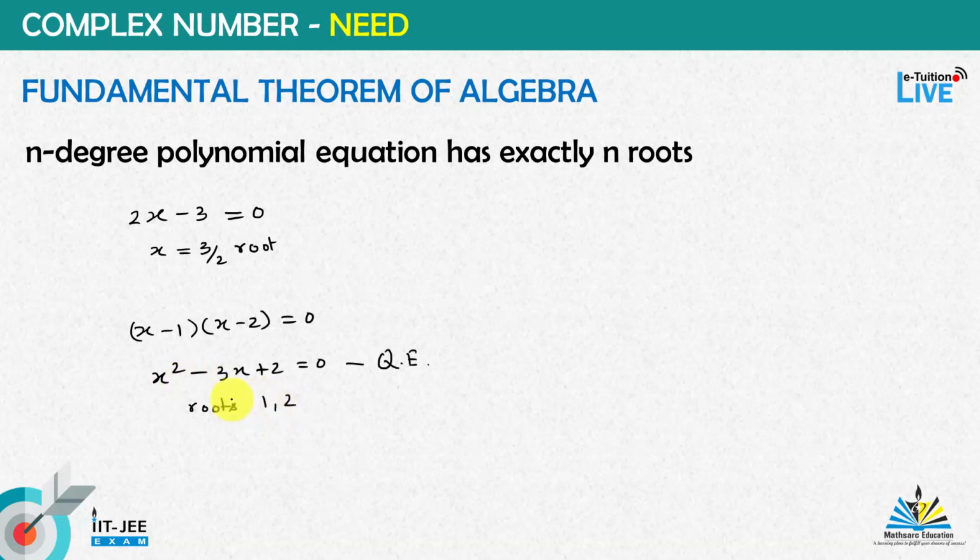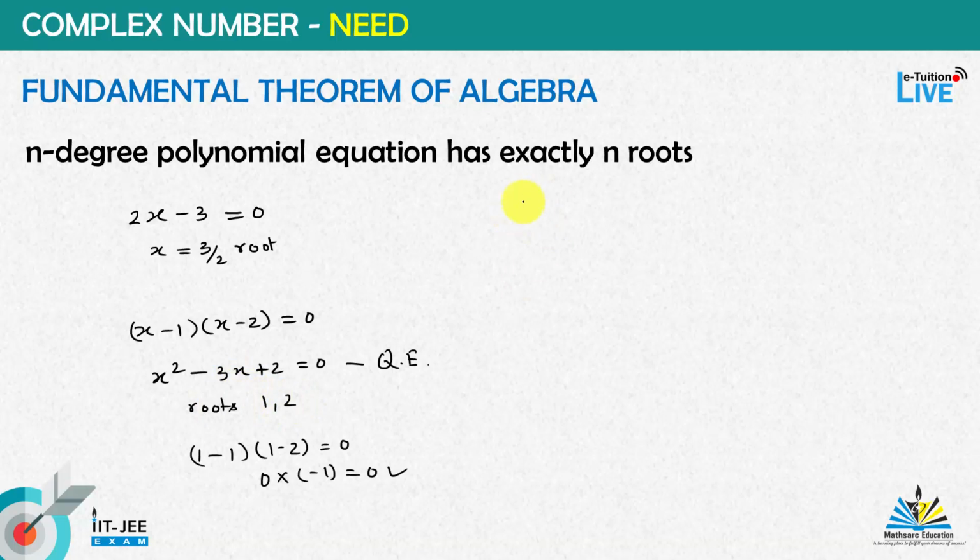If you put 1 in this case, then (1 minus 1)(1 minus 2): 1 minus 1 is 0, so 0 into (1 minus 2), which is minus 1, is equal to 0. So this is true. So 1 and 2 satisfy this equation, hence 1 and 2 are roots of this equation.